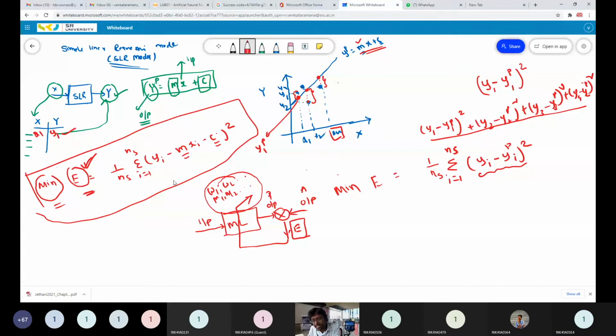The optimization technique used in machine learning is called the gradient descent algorithm.